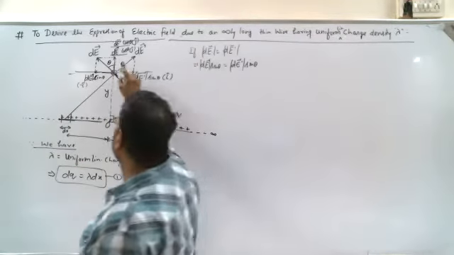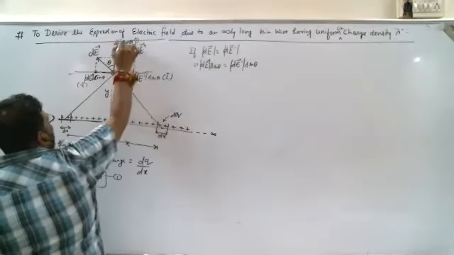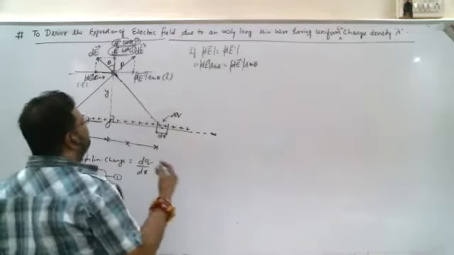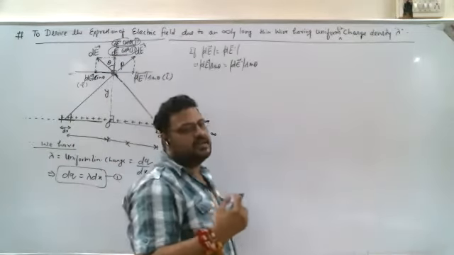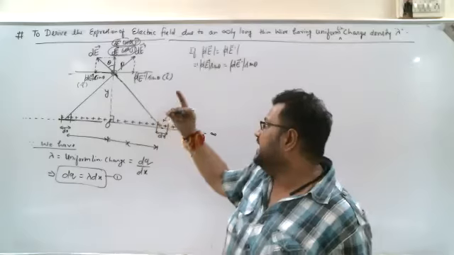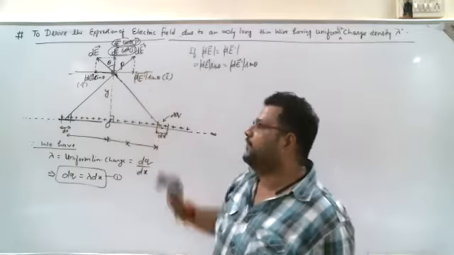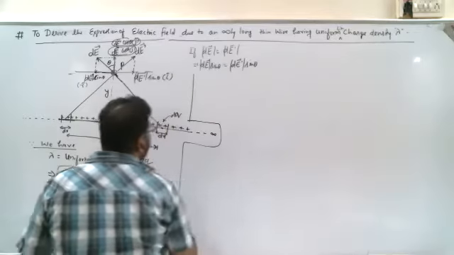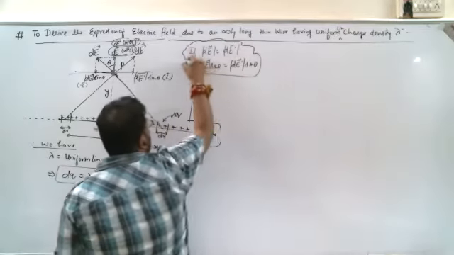Once we add in vector form, only the y components, dE cos theta and dE cos theta, would add up and contribute to the net electric field. So to calculate this, first I'm taking what is, this is the concept for you.